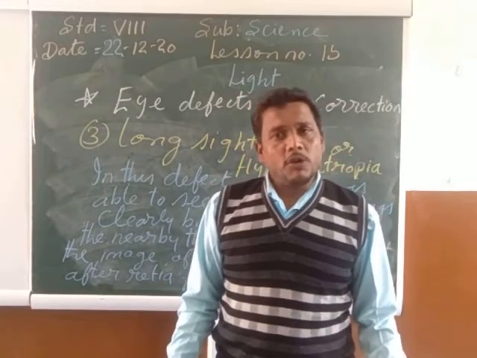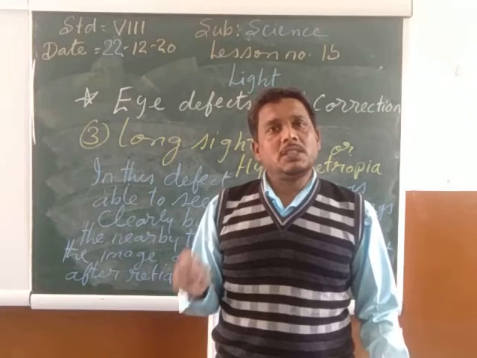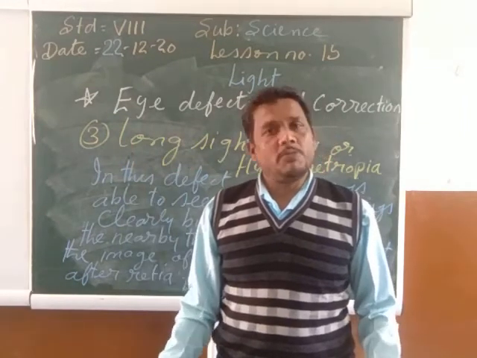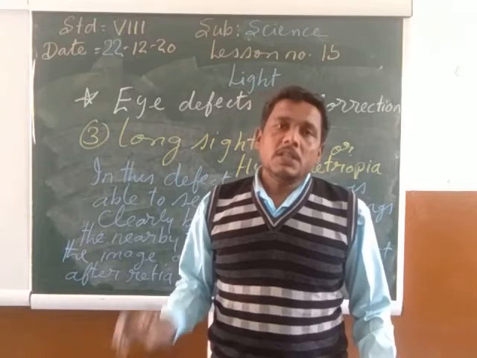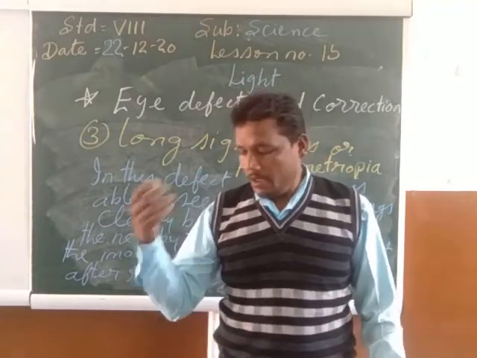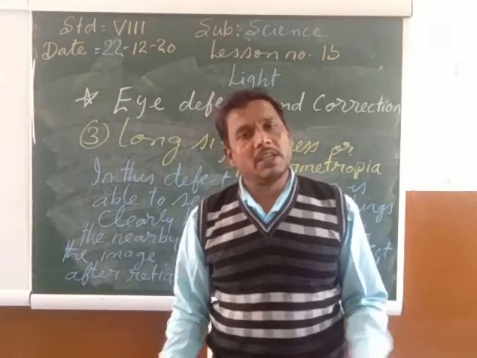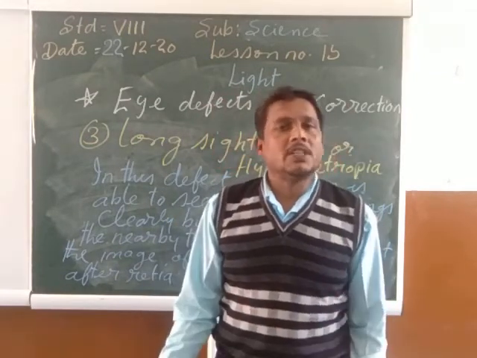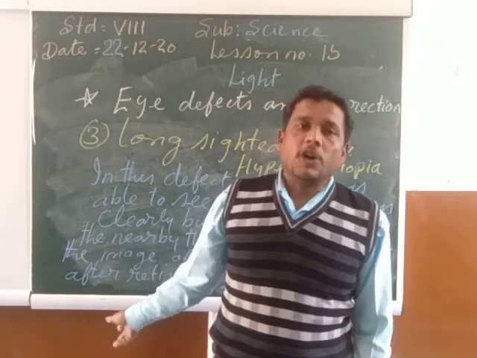In the case of long-sightedness, a person can see the far off object clearly, but he cannot see the nearby object clearly. In the case of hypermetropia or the long-sightedness, the image of the object is being formed after the retina or behind the retina. This long-sightedness or the hypermetropia can be corrected by wearing the spectacles with the convex lens.